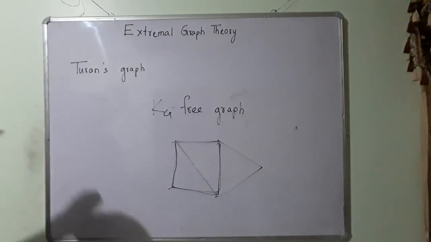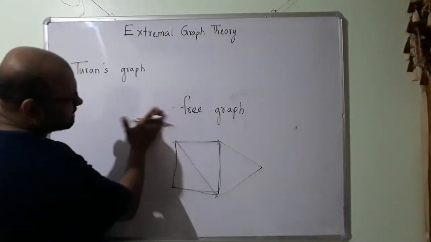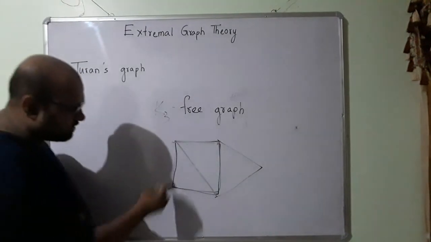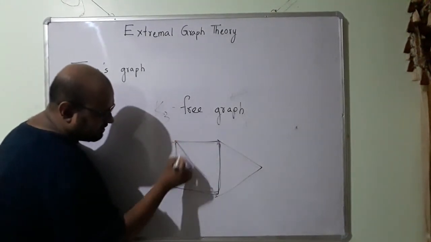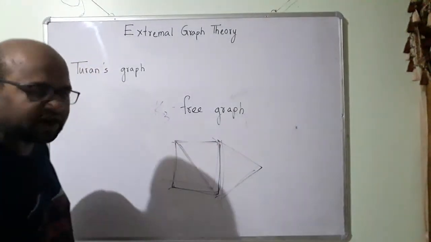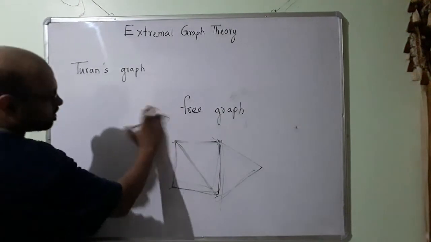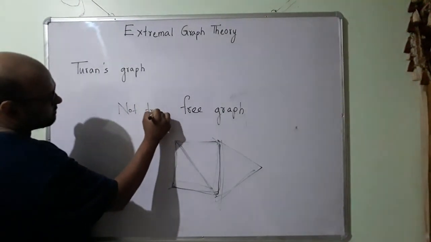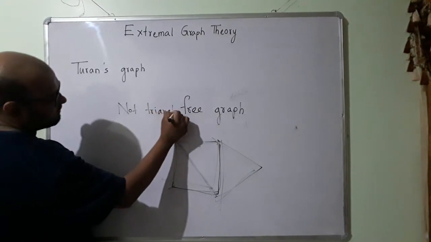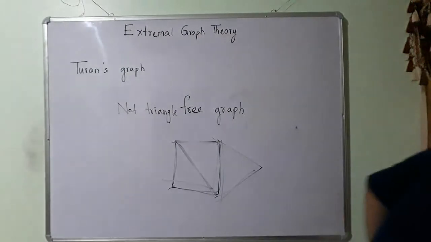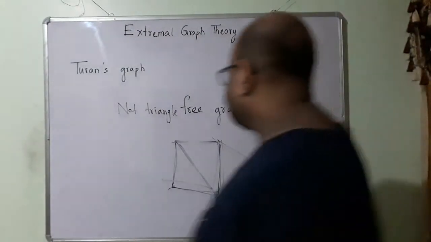Alright. Is this a triangle free graph? Triangle means K3. Is this a K3 free graph? No. So this is K3. This is K3. This is K3. So there are 3 triangles in this graph. So this is not a triangle free graph.